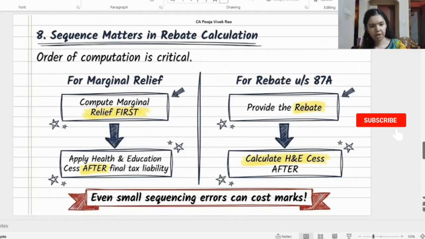Another important point is the order of computation. Sequence matters in rebate and marginal relief computation. For marginal relief, first compute the marginal relief and then apply the health and education cess. And for rebate under section 87A, first provide the rebate and then compute the health and education cess. Even a small sequencing error can cost you valuable marks.